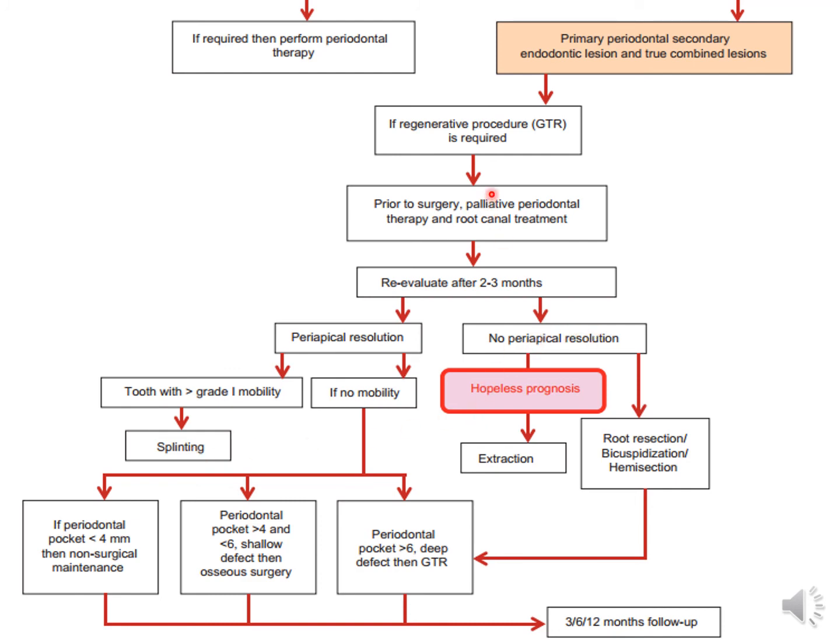Now, this situation, primary perio with secondary endo, right? Sometimes, I don't want to confuse you, so let's just clarify this. Here you are seeing a primary periodontal lesion with a pocket with whatever signs of perio, and probably when you're doing a vitality test, you're getting a response of the pulp, maybe a lingering response. So sometimes what happens is there is pulpitis, but this may be reversible. It's not necessary that it is irreversible. So that is why you evaluate for 2 to 3 months.